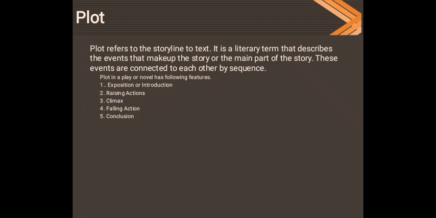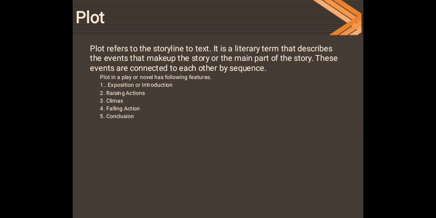Rising action is the action in which we come forward to the conflict and its peak, and the climax is the main peak point in which the riddle is solved, the conflict is solved, and we come to know the result of this conflict. In Oedipus Rex, I shall discuss it further.